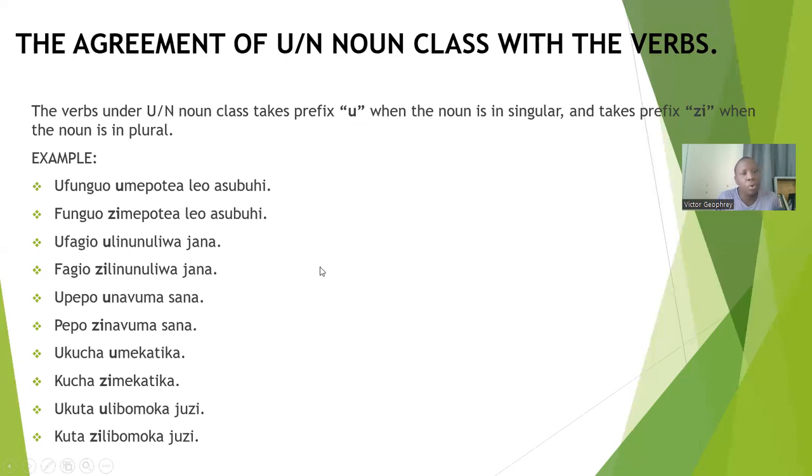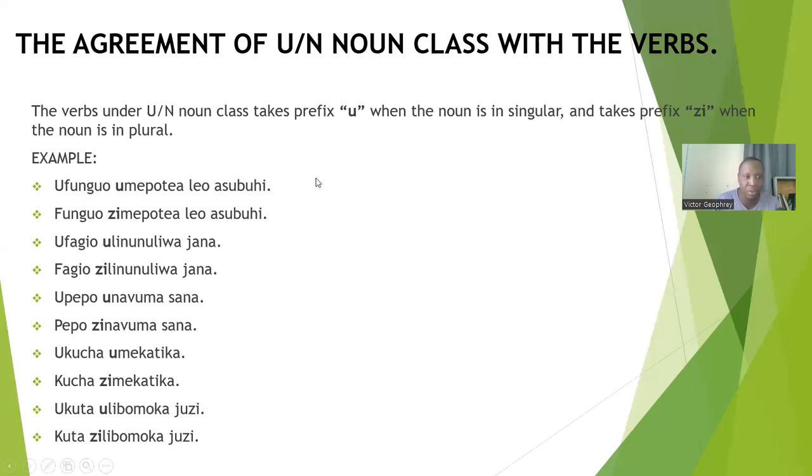Example: ufunguo umepotea leo asubuhi. Ufunguo is singular, so the verb will take the prefix u. That's why I say umepotea.